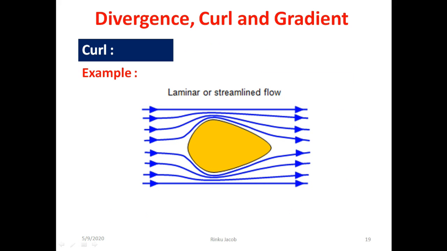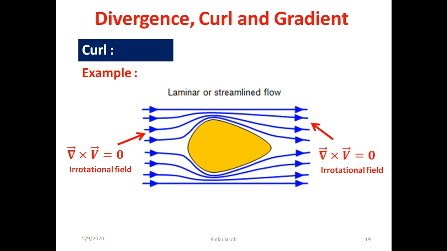As an example to demonstrate the curl operator, we take the case of laminar or streamline flow. In the figure, the blue line with arrows indicates the velocity vector of the fluid that flows across an object. It can be seen that at a far distance from the object, the flow is streamlined. So there is no curling of the field vector. Here it is the velocity vector. So if we take the curl of the velocity vector in these regions shown, we get the result as 0. It indicates the velocity vector is irrotational.